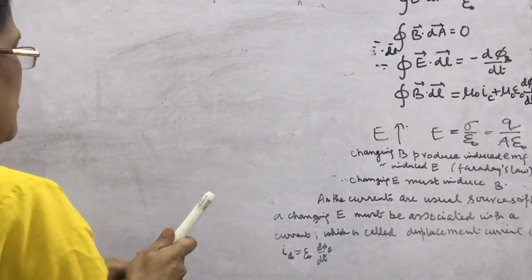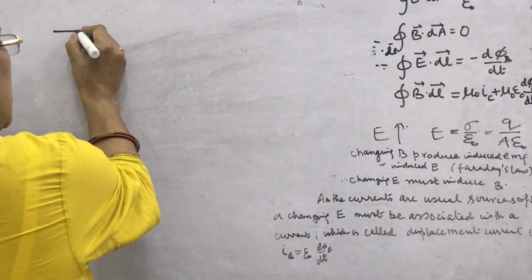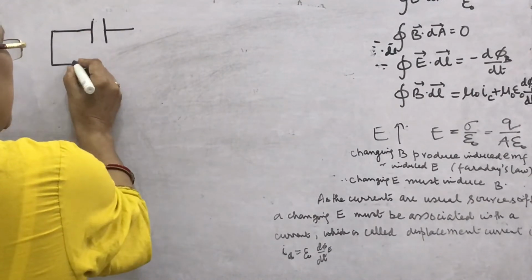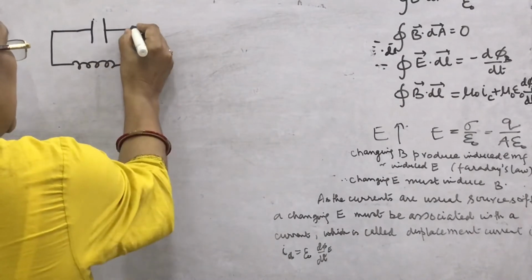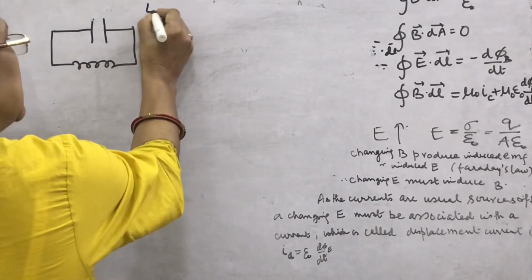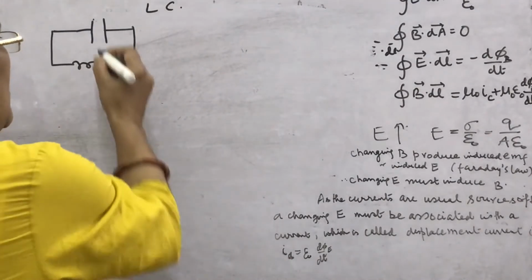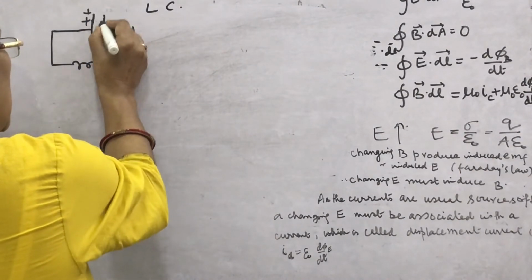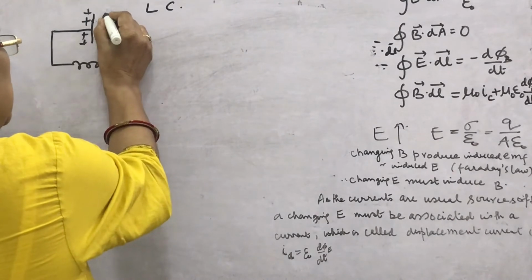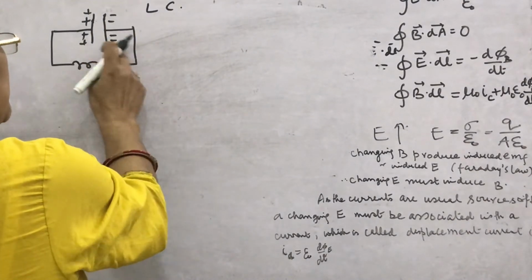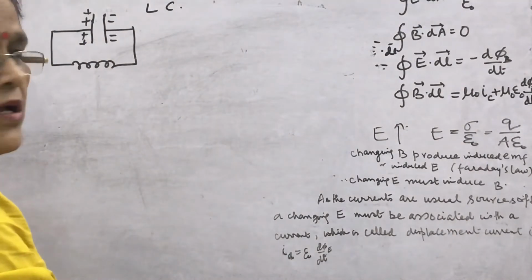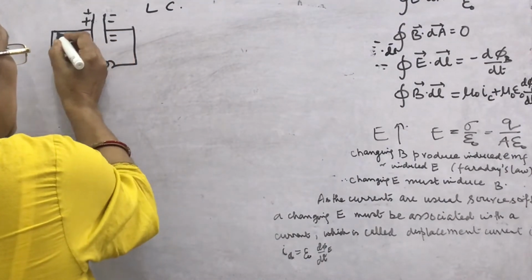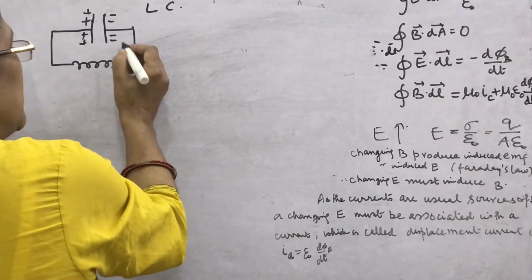We have seen that if a charged capacitor is connected with an ideal inductor in LC oscillations, what happens? This capacitor is fully charged. Suppose I am showing it with 4 plus and minus charges. When this capacitor discharges through this coil, what happens?